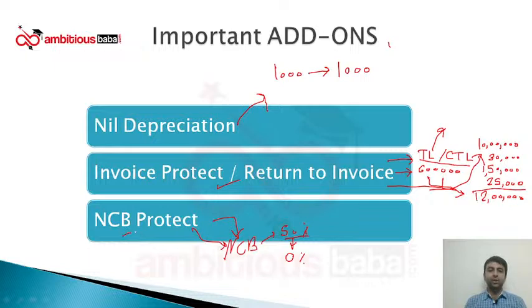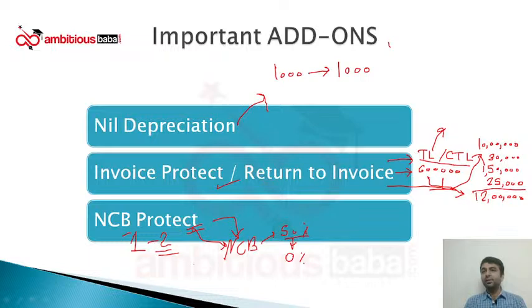Some companies offer one claim in a year and some companies also offer 2 claims in a particular year. This cover varies company to company, so it will not ask you how many claims are allowed in NCB Protect, but a question can ask you, a customer is having NCB Protect cover and he has made at least one claim. One claim is allowed, that is the reason this cover will exist. So you will have to carefully answer the question, what will be the NCB in the next lap or in the next renewal. Okay, we have a question in the chat box from Nilesh.